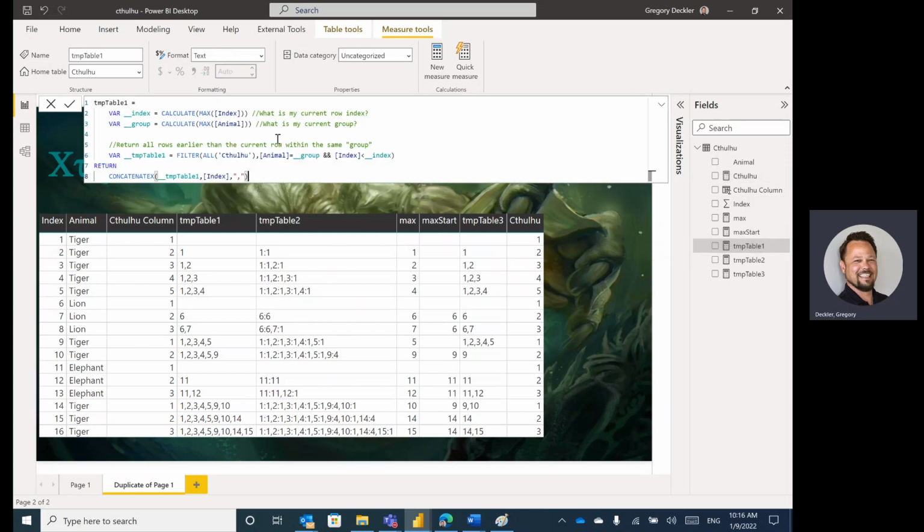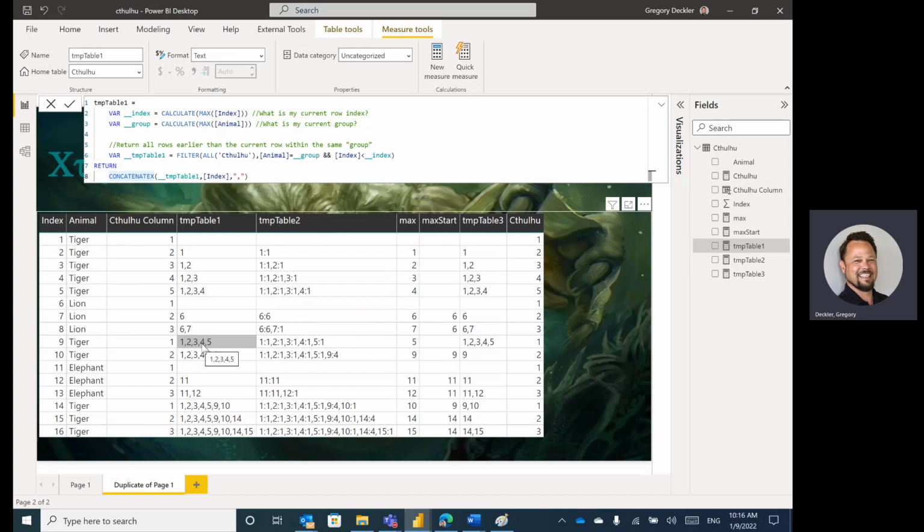So temp table one, as you can see, it's the Cthulhu code, and then I'm using CONCATENATEX to return the indexes that are in that table. So as you can see here, for the first row, there are no previous rows, so it comes back blank. For 2, it only has just 1, then 1, 2, then 1, 2, 3, then 1, 2, 3, 4. Then there's a change, and lion has never appeared in the table, so again, it goes back to blank. And then the next one, for 7, has the rows 6, 6, 7.